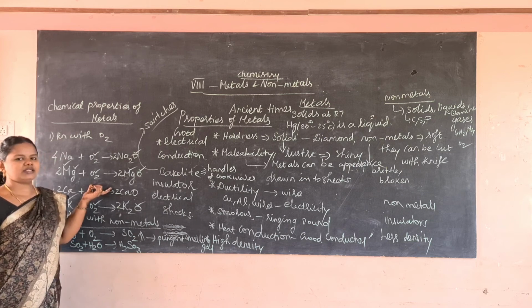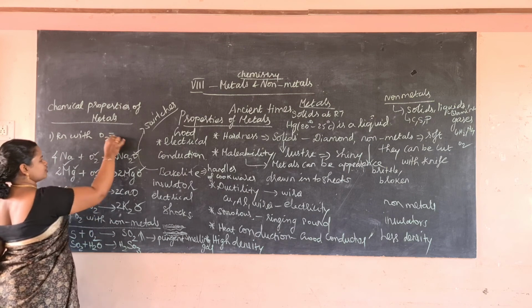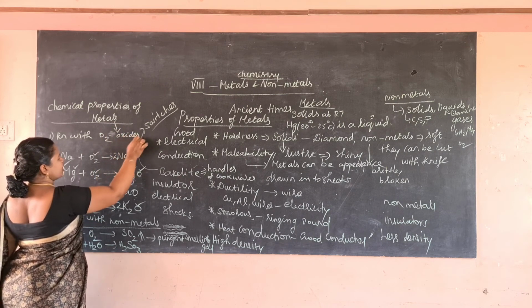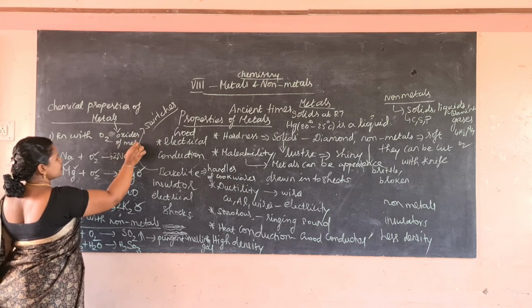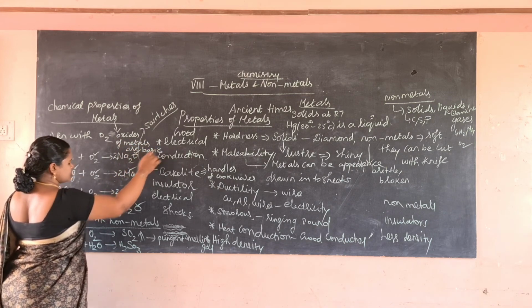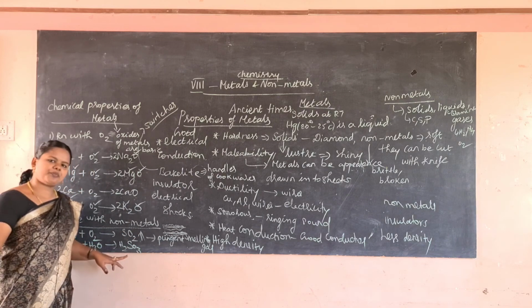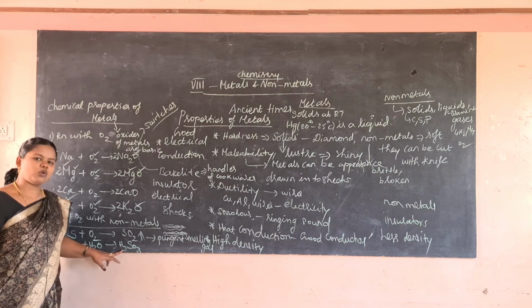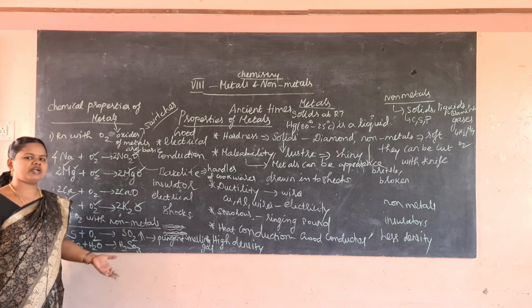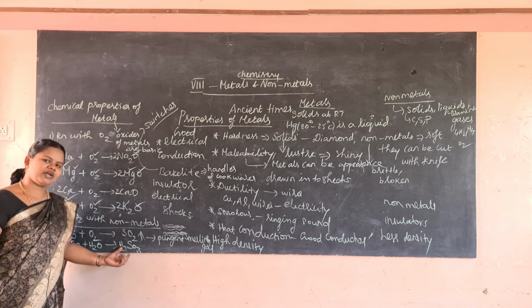Here the oxides of metals are basic in nature. Oxides of metals are basic in nature, whereas, how am I telling, when you dip a blue litmus paper in the sulfurous acid solution, it will turn red.